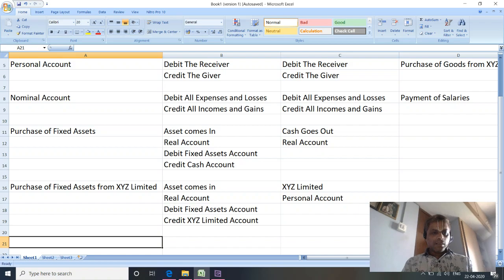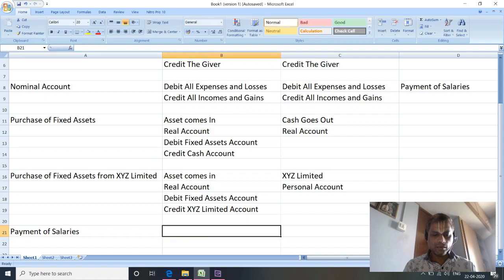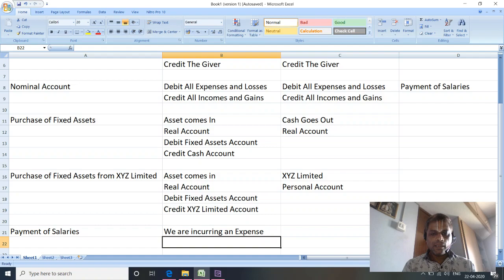The third transaction we saw is payment of salaries. Let's take it. Payment of salaries. Here, what are we incurring? We are incurring an expense. What type of expense is it? Salaries and wages.